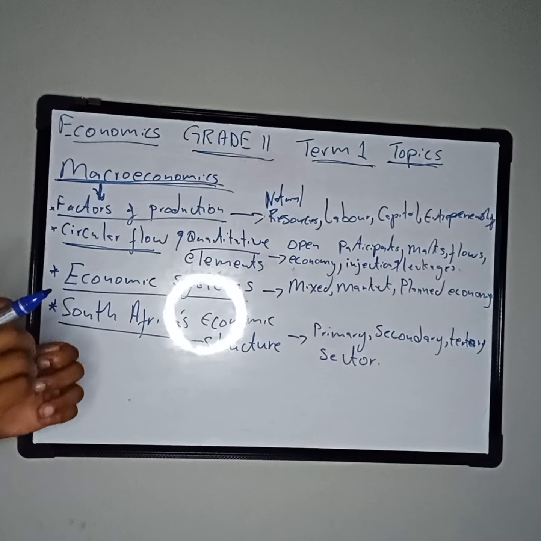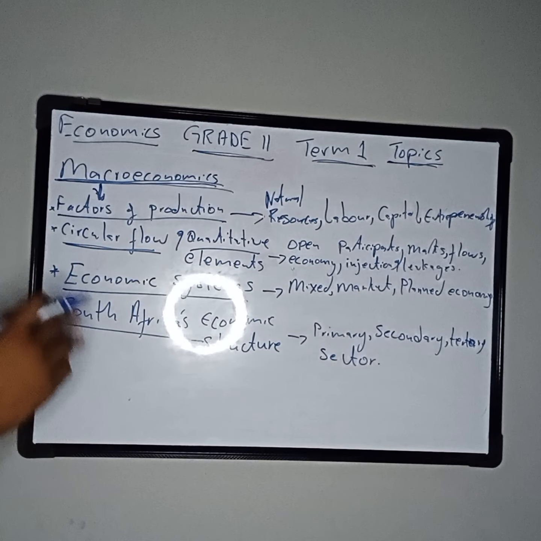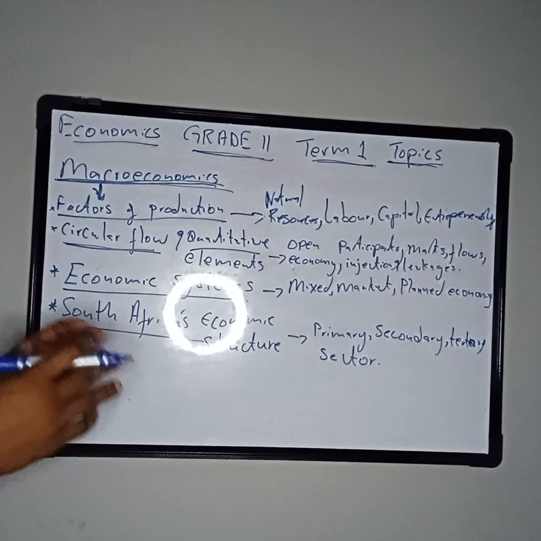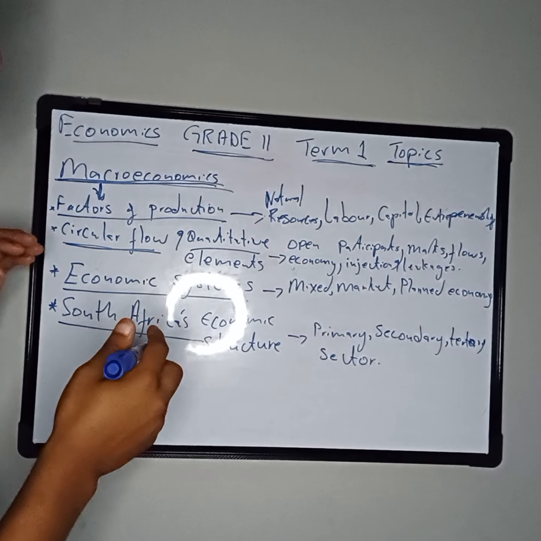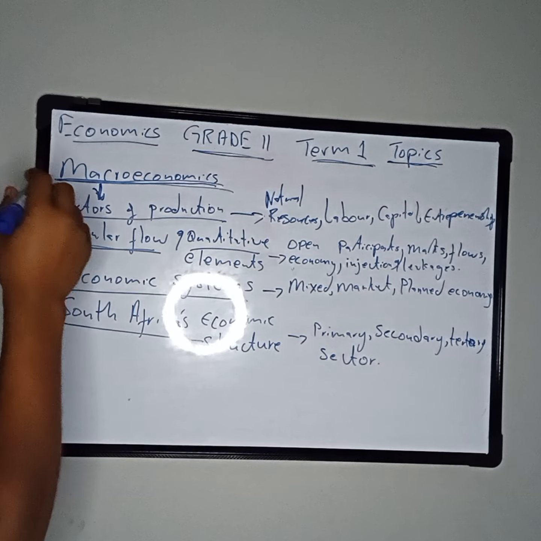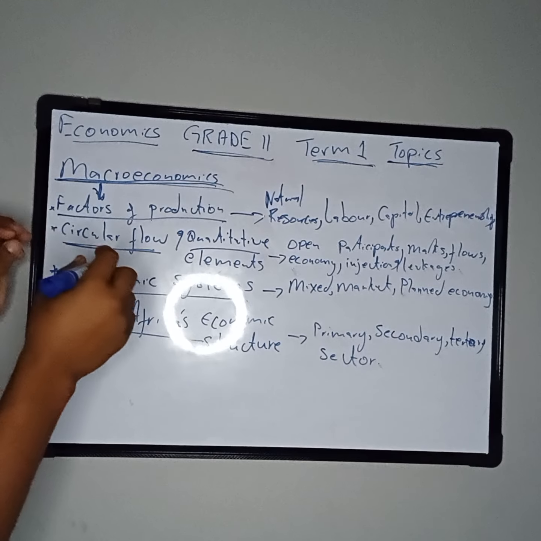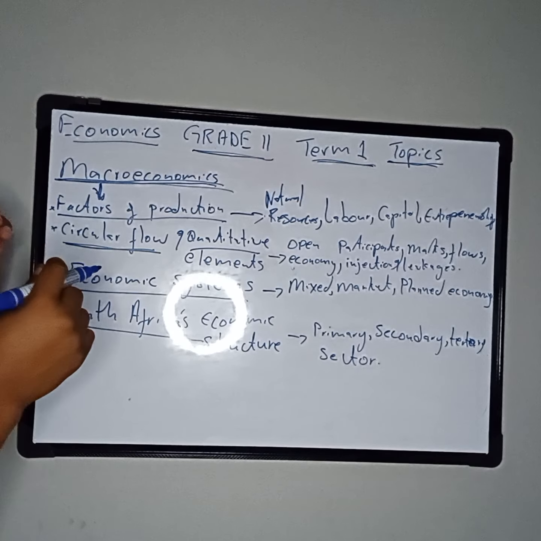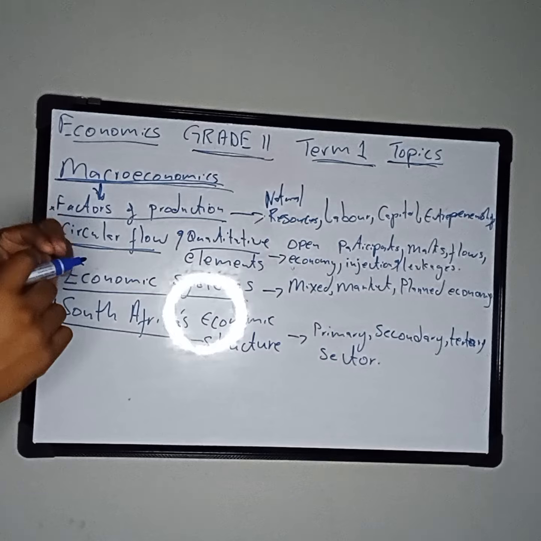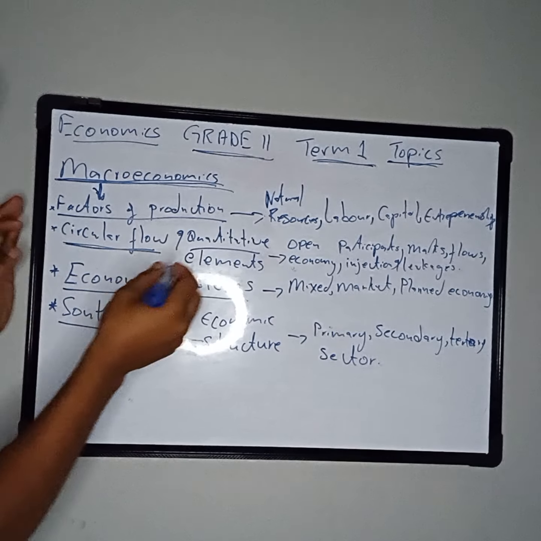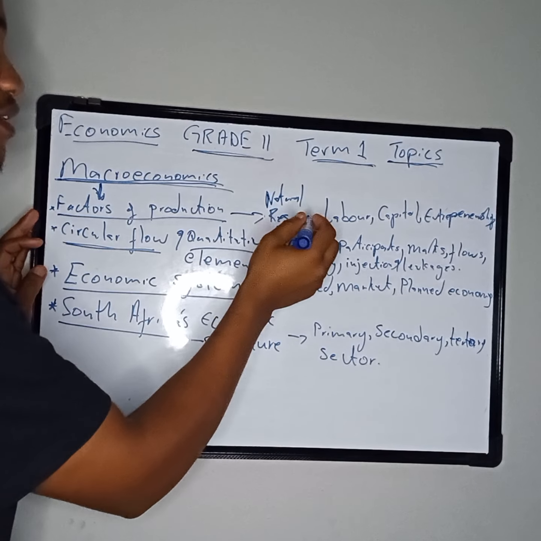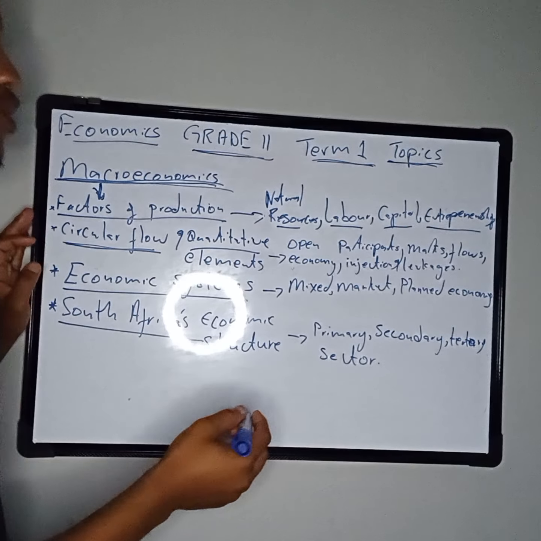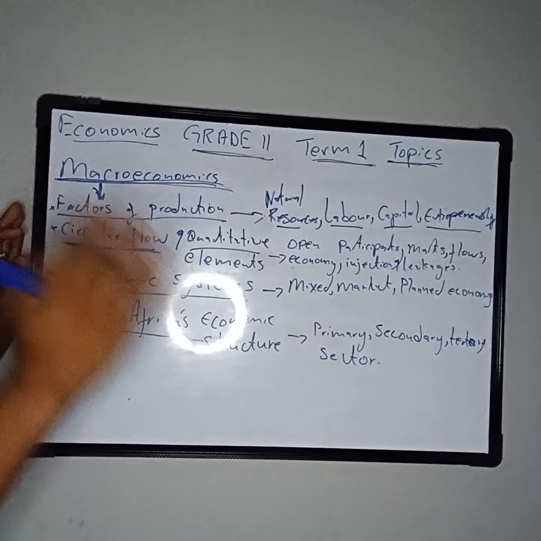There are 4 subtopics: factors of production, circular flow and quantitative elements, economic systems, and South Africa's economic structure. Let me just give a short brief about these 4 topics. The first one is called production factors. As a learner, you must be able to describe the concept. Second, you must be able to discuss all 4 factors of production, namely natural resources, secondly labor, thirdly capital, and fourthly entrepreneurship.